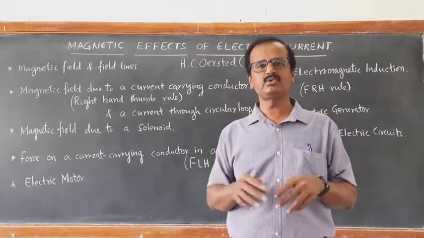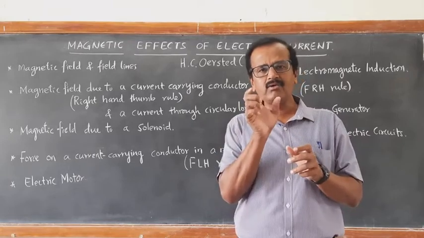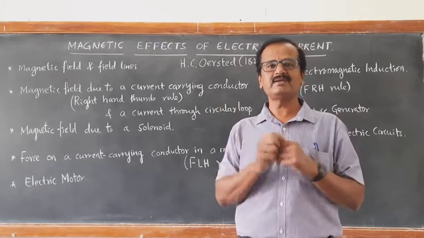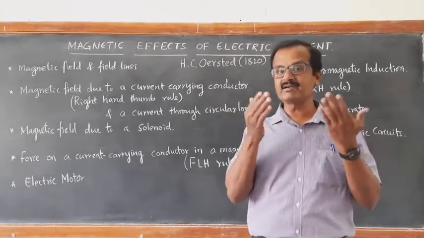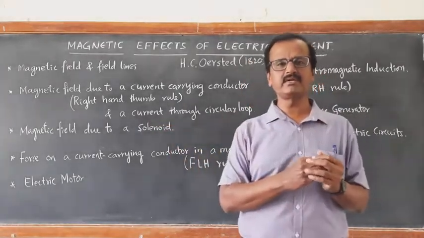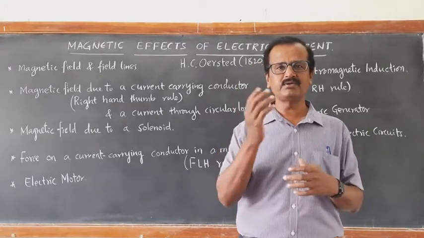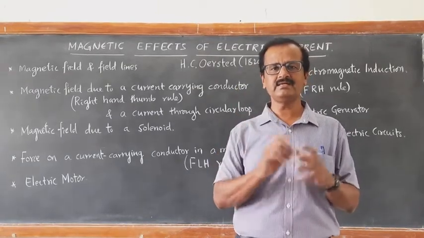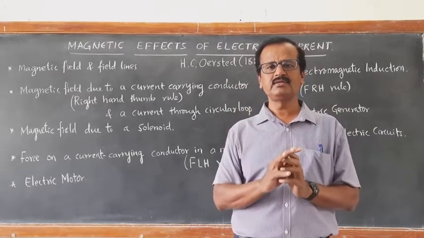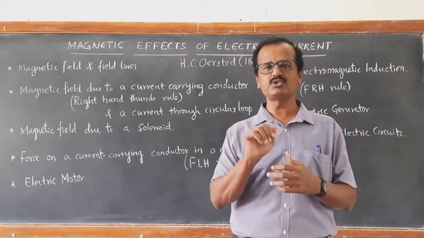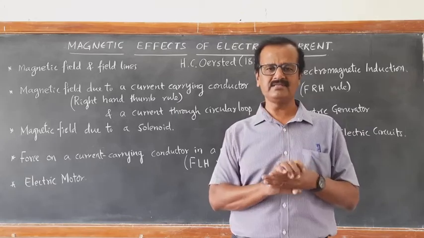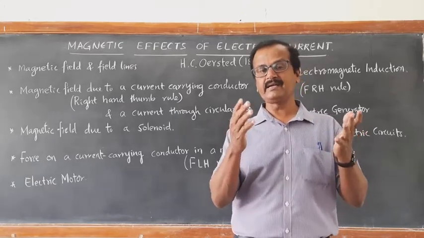When we pass the current through that copper wire, the iron rod inside that coil of copper wire behaves like a magnet. So that becomes the magnetic effect of electric current. The application of that solenoid you must also have learned in 8th standard. The electric bell is a very good example. As long as you pass the electric current, that iron rod behaves like a magnet. The moment you switch off, it loses its magnetic property. The moment you switch on, it attracts the iron filings. The moment you switch off, it leaves the iron filings. So it acts like a temporary magnet.